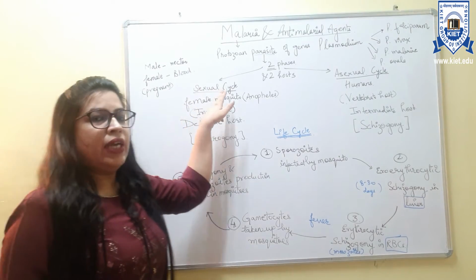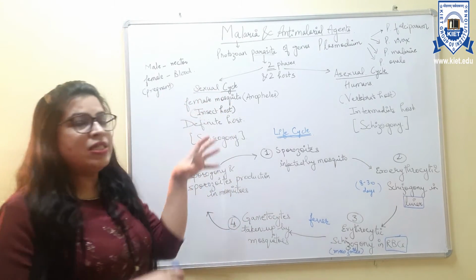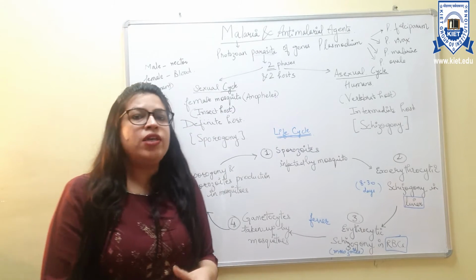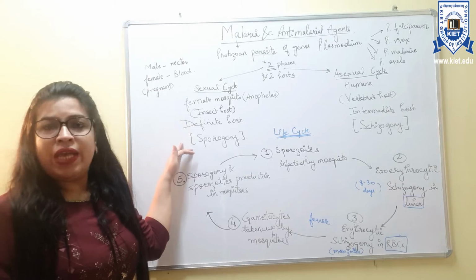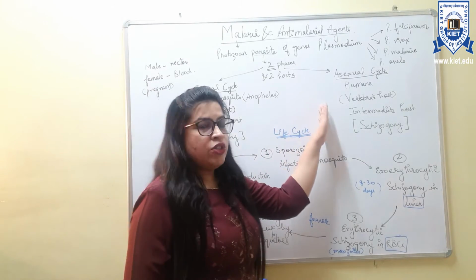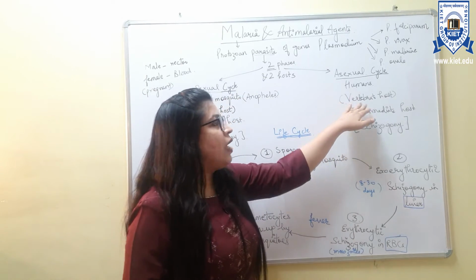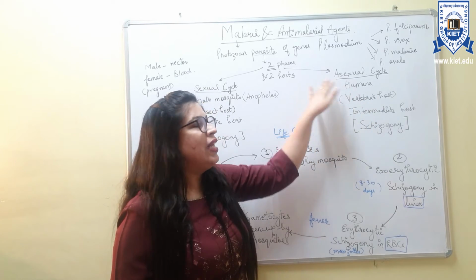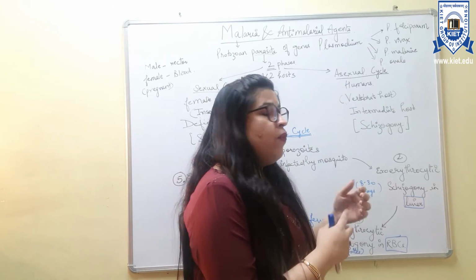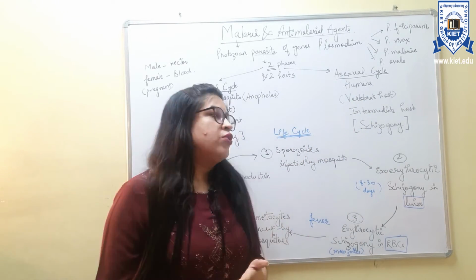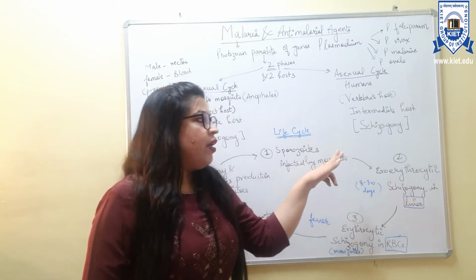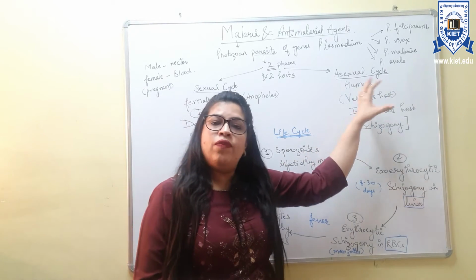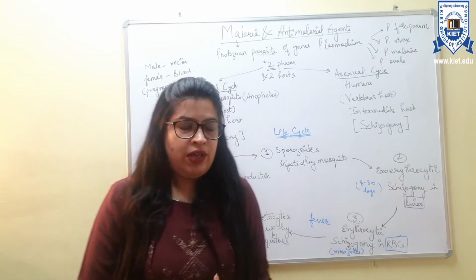The sexual cycle occurs inside this definite host, and this is also known as sporogony. The asexual cycle occurs in the vertebrate host, basically humans. This is also known as the intermediate host, and this whole phase is known as the schizogony phase.